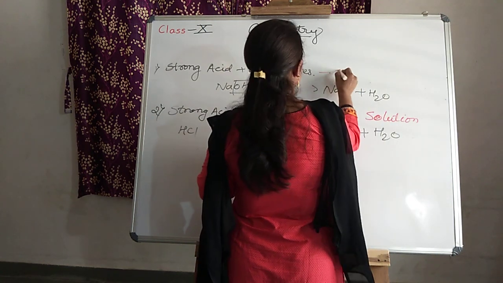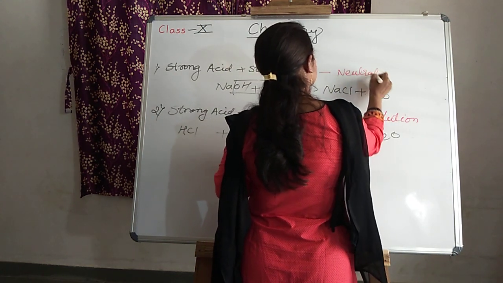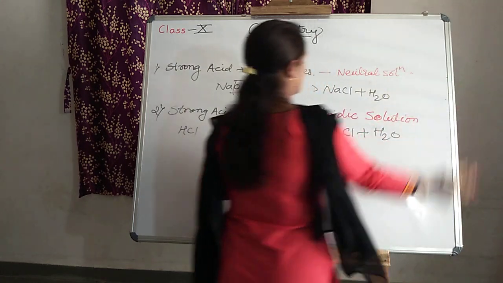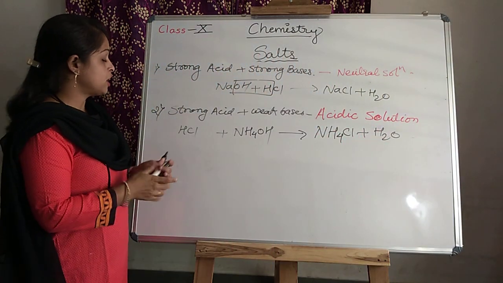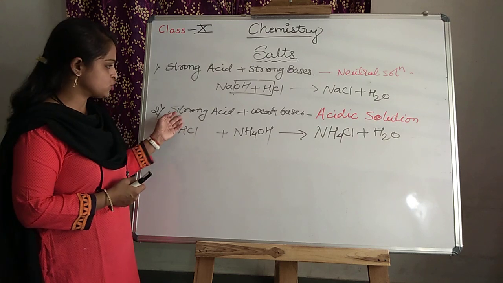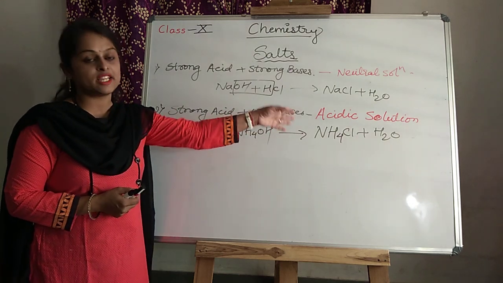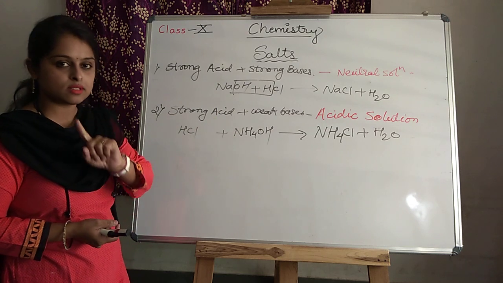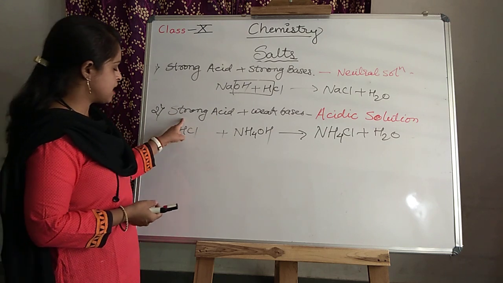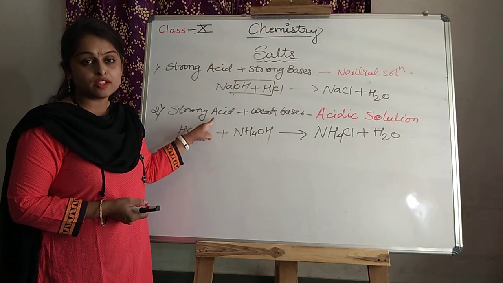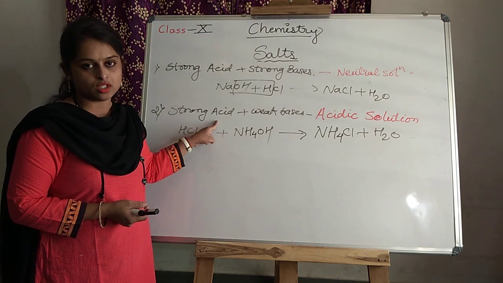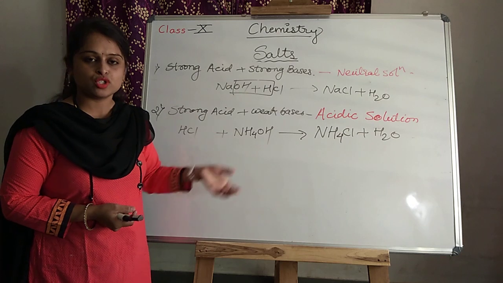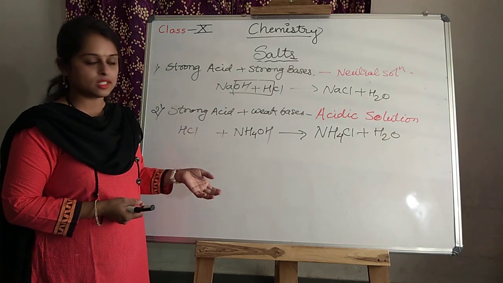This is a neutral solution. Okay. Now how does it happen? Why is this strong acid plus weak base reacting, and why are they producing the acidic solution? Now see, we studied that a strong acid, after dissolving in water or in a solution, produces a large amount of hydrogen ion. Is it clear?